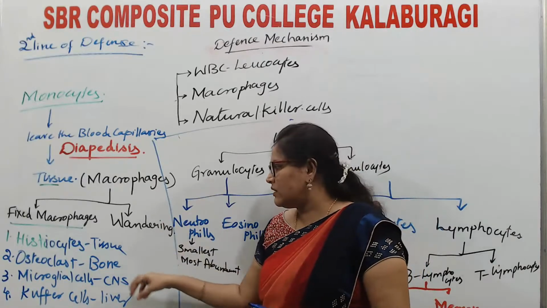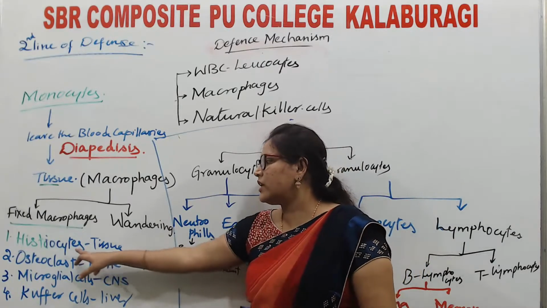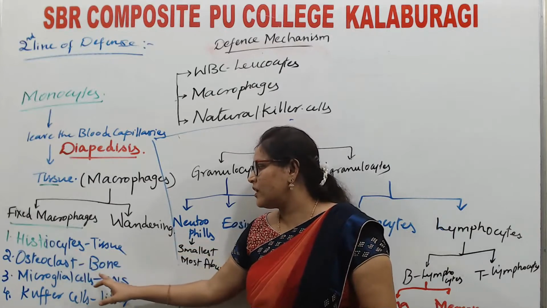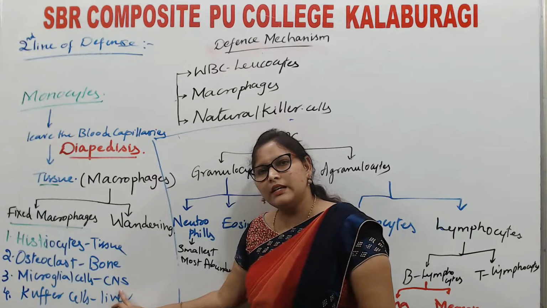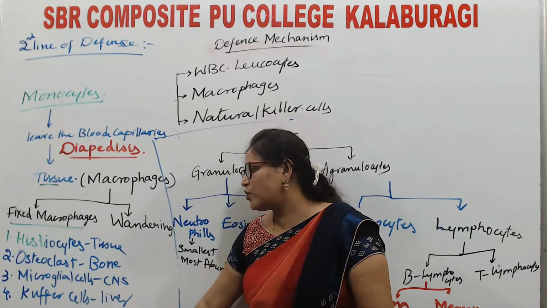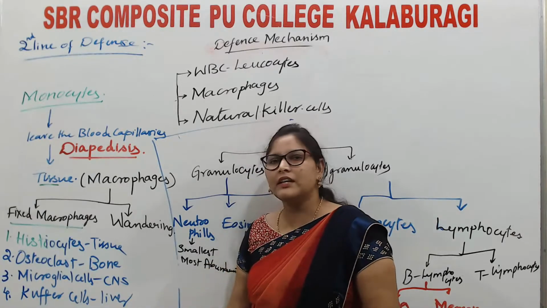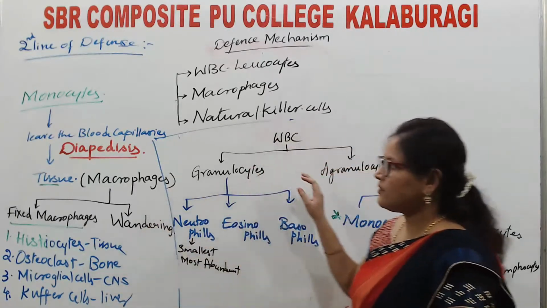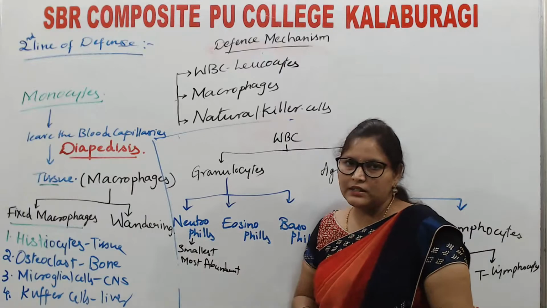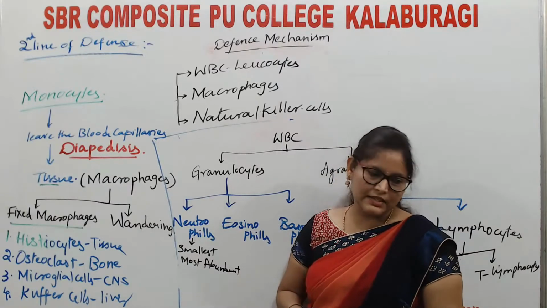Based on their location, if they are present in the tissue, they are known as histiocytes. In the bone, they are called osteoclasts. In the CNS, central nervous system, they are called microglial cells, and in the liver, they are called Kupffer cells. Following? This is about white blood cells and macrophages.